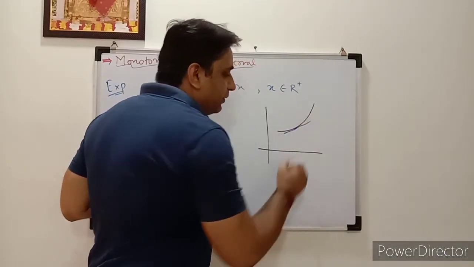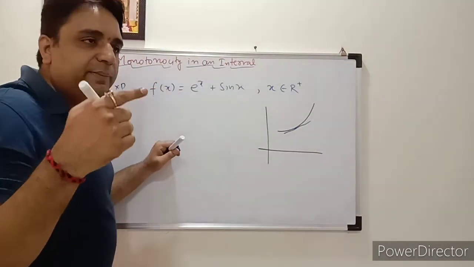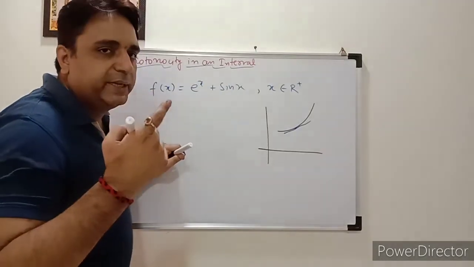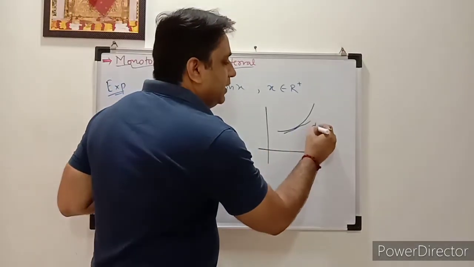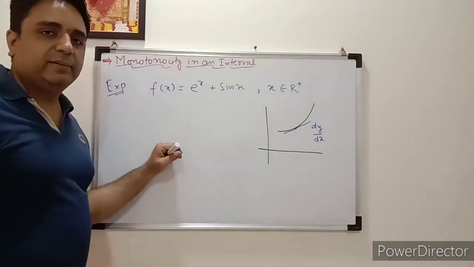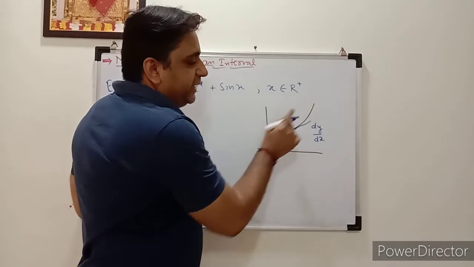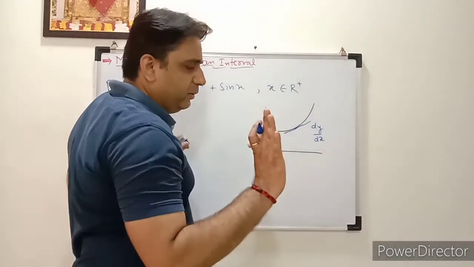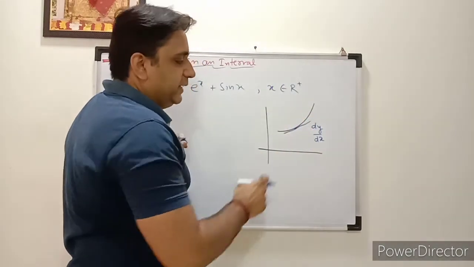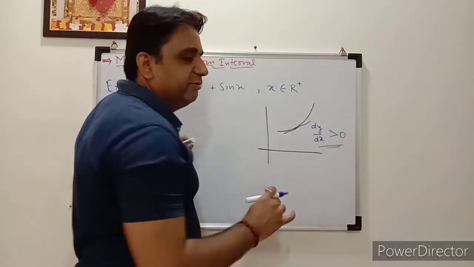Every time, in your mind, a tangent means you need to think about dy by dx. So at this point the tangent is like an increasing one, no doubt. So dy by dx is greater than 0. Very simple.